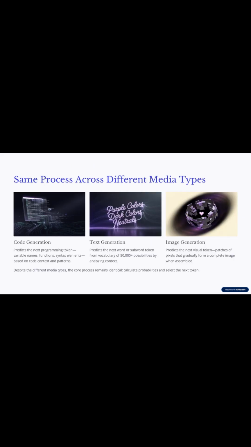Same process across different media types. Code generation predicts the next programming token, such as variable names, functions, and syntax elements, based on code context and patterns. Text generation predicts the next word or subword token from a vocabulary of 50,000 plus possibilities by analyzing context. Image generation predicts the next visual token, patches of pixels that gradually form a complete image when assembled. Despite the different media types, the core process remains identical: calculate probabilities and select the next token.